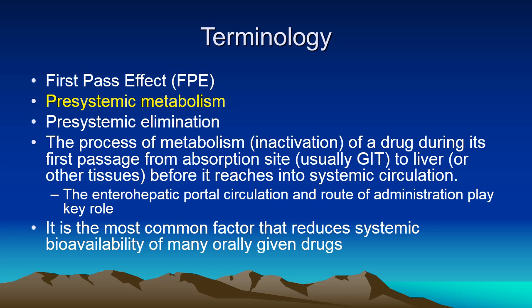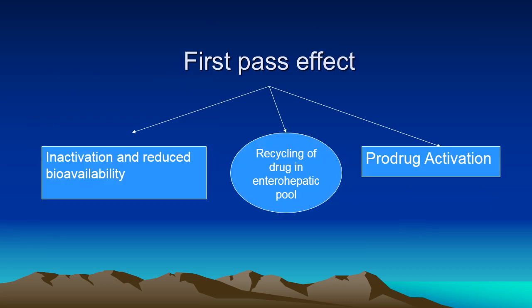Generally, the process of metabolism, that is inactivation of a drug during its first passage from the absorption site, that is GIT, to the liver or other tissues before it reaches the systemic circulation, is termed pre-systemic elimination. The enterohepatic portal circulation and route of administration play an important role. It is the most common factor that reduces systemic bioavailability of many orally given drugs.